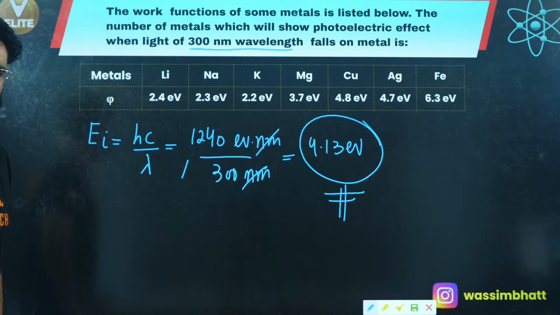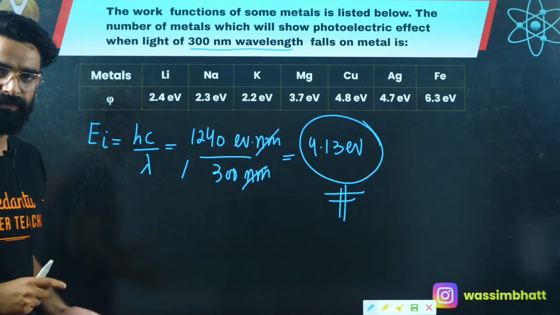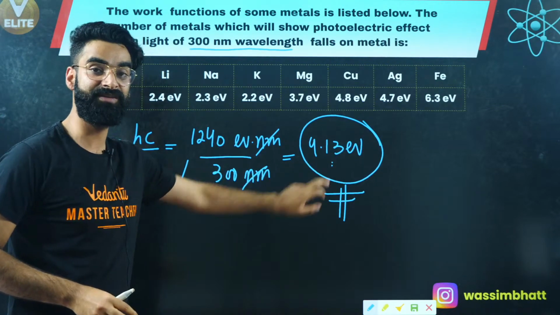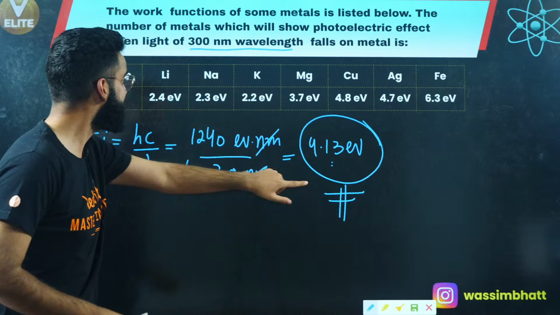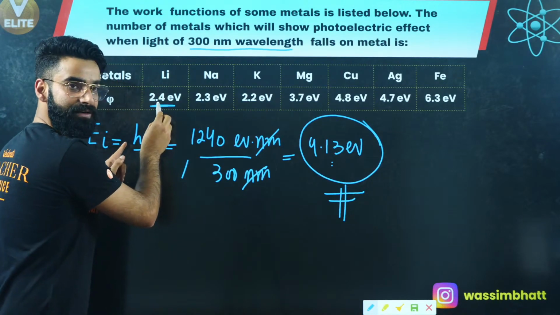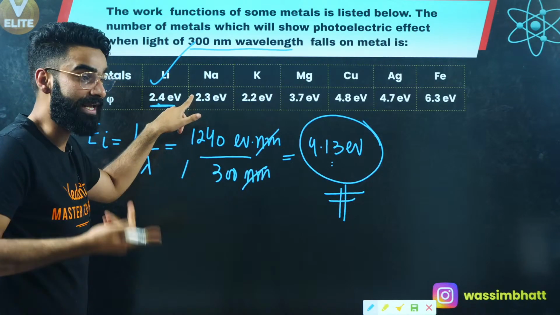Now you can check it out on your own. Which metal is going to show the photoelectric effect? How much energy are you providing in the form of light? You are providing this much energy in the form of light. How much energy is needed for lithium to knock out the electron from the surface? Only this much amount is needed. So lithium is going to show the photoelectric effect. Only 2.3 electron volt energy is needed.